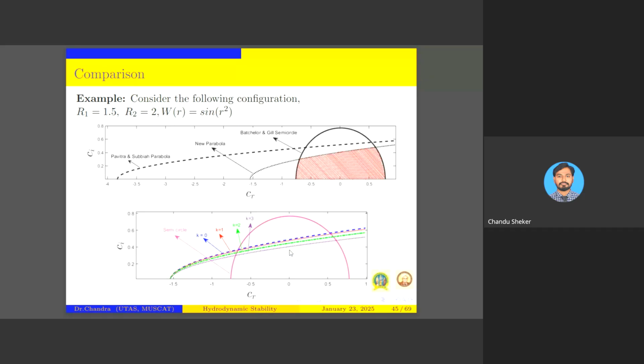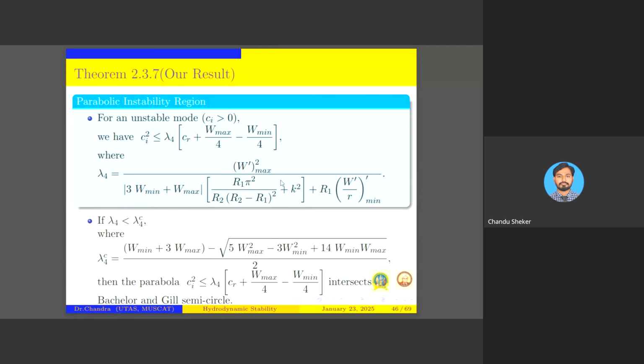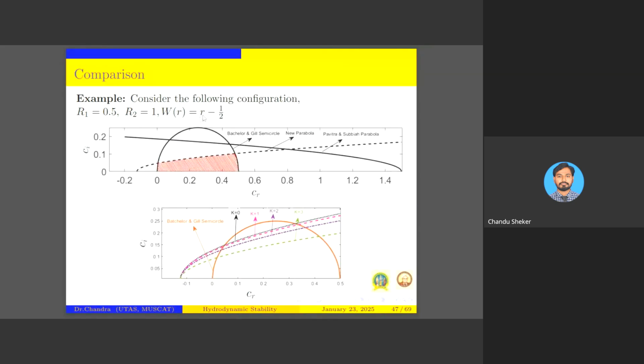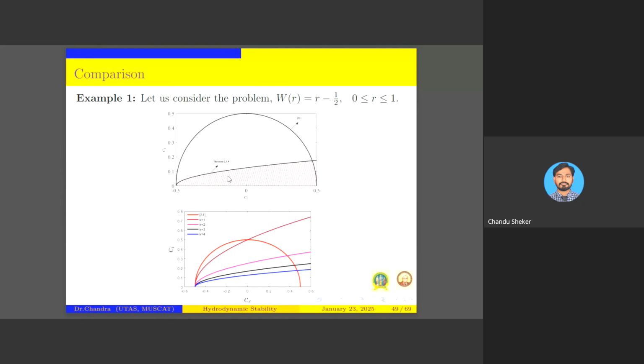Now this is one more result we got, and the same we have taken with a different velocity profile, and similarly we have shown that the instability region is completely reduced, and this is the stability. This is the last one which we got, and this is a better result compared to all, and we also compared with our own earlier results. This is a very narrow instability region, meaning we have shrunk the instability region more compared to the existing results and mine also. This also does not depend upon any condition.